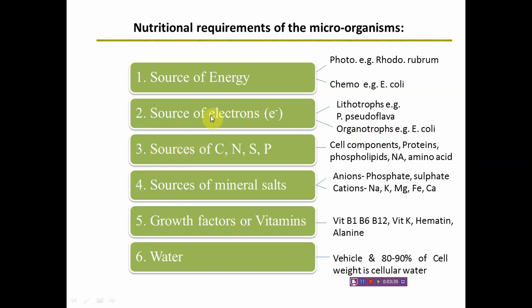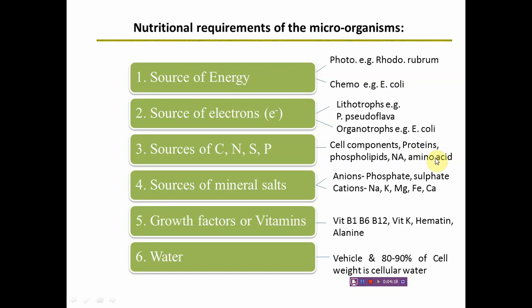Now, in addition to these two things, that is the source of energy and source of electrons, the cells also require various key elements. For example, the compounds which provide carbon, nitrogen, sulfur, and phosphorus. So supplements of these four vital elements, carbon, nitrogen, sulfur, and phosphorus, are included in the culture medium. And why are these required? Because these are the major components present in other cell components, in the proteins, in the phospholipids, in the nucleic acids, as well as in amino acids.